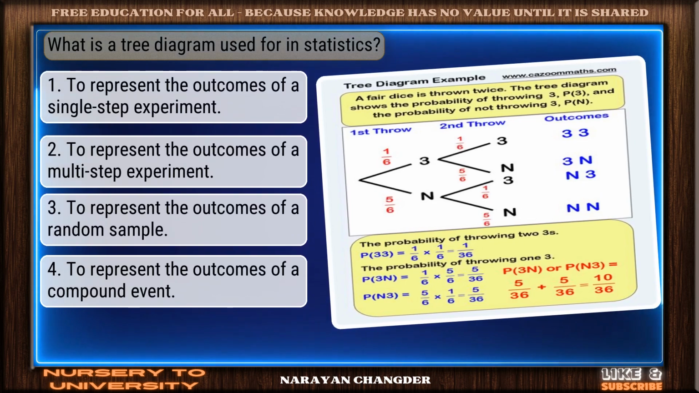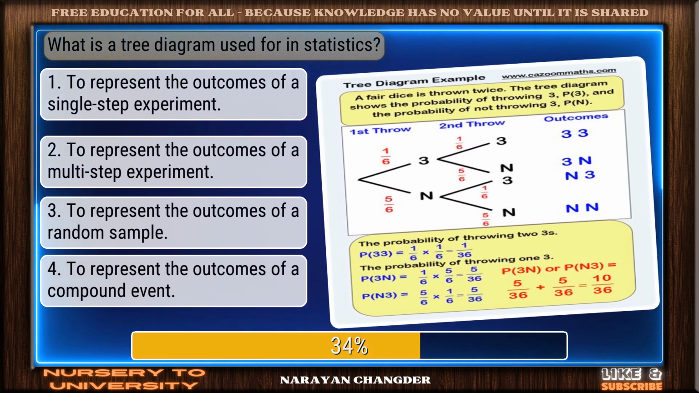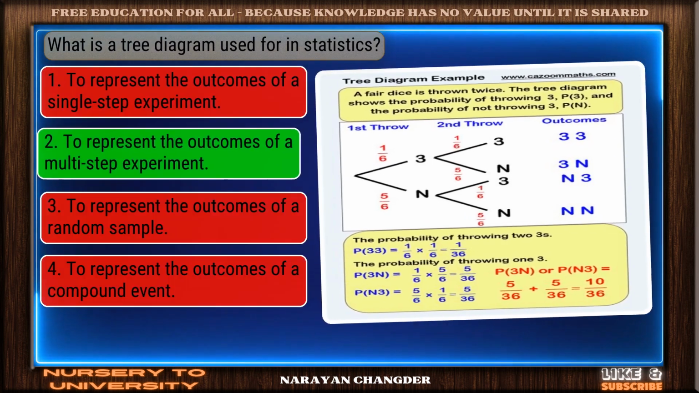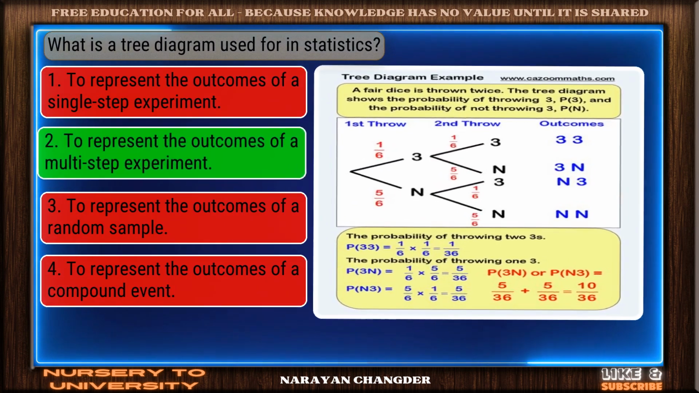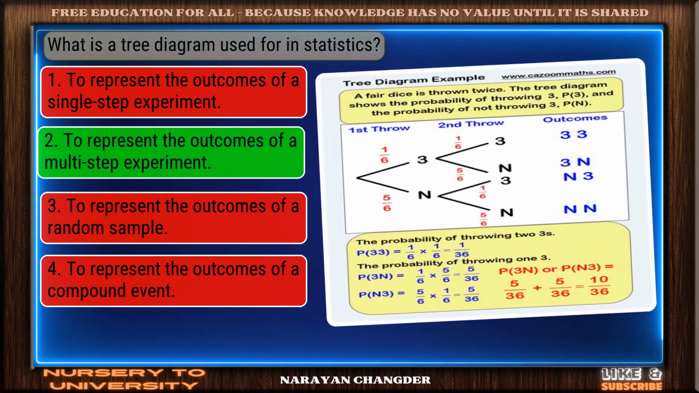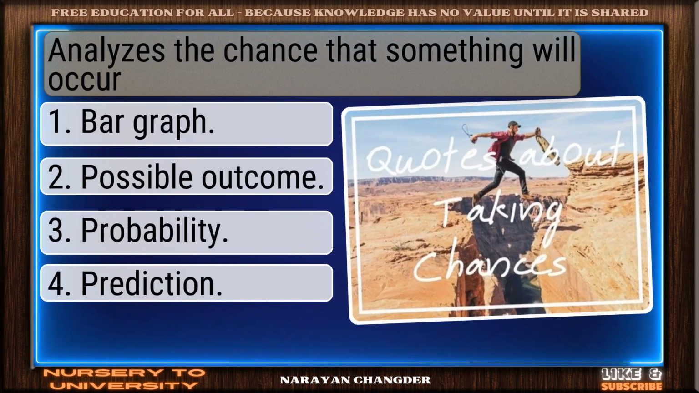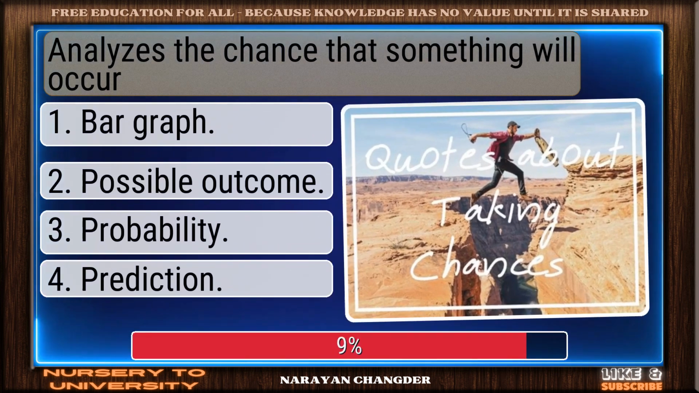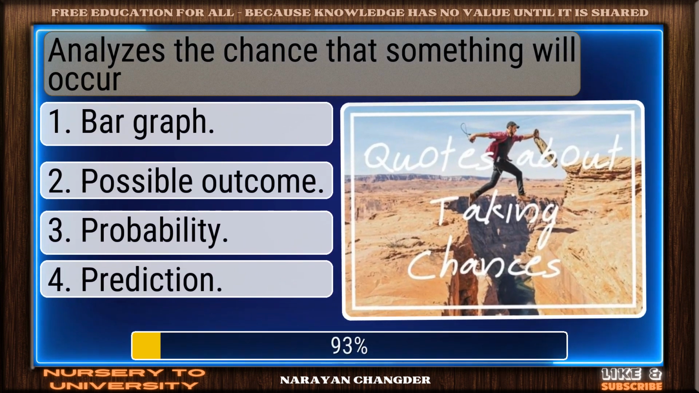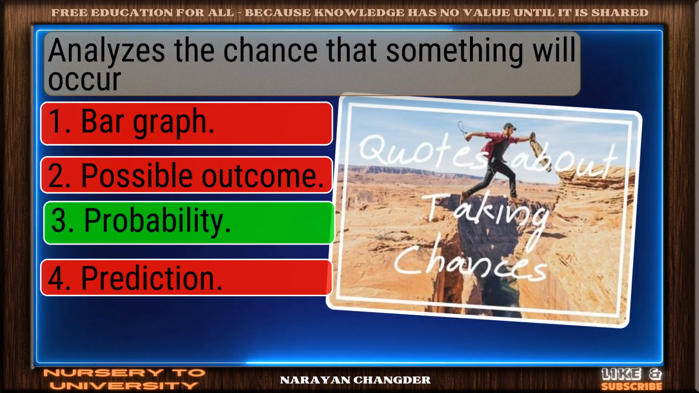Question number 37. What is a tree diagram used for in statistics? You're right. To represent the outcomes of a multi-step experiment is the correct answer. Question number 38. It analyzes the chance that something will occur. You chose probability, and it is correct.